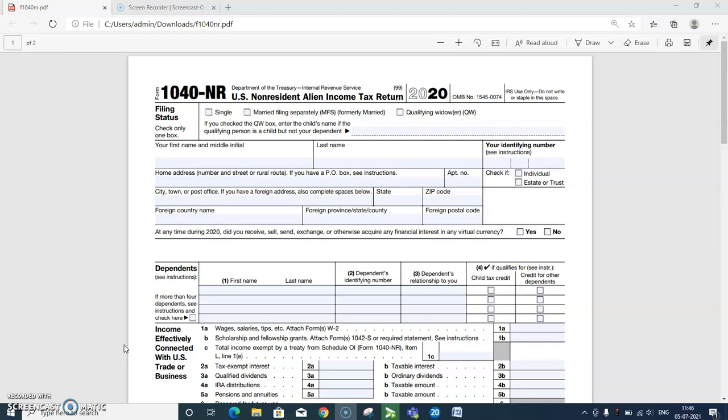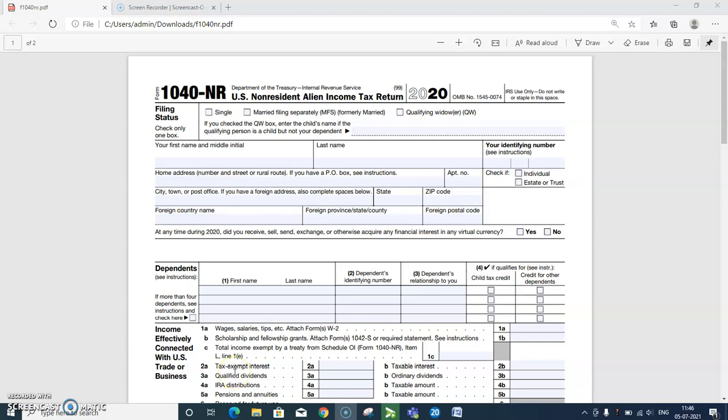Now, who must file? If you are any of the following, you must file a return. A non-resident alien, who is not a citizen or resident of the US, engaged or considered to be engaged in a trade or business in the United States during the year. A non-resident alien individual who is not engaged in a trade or business in the United States but has US source income on which the tax liability was not satisfied by the withholding of tax at the source.